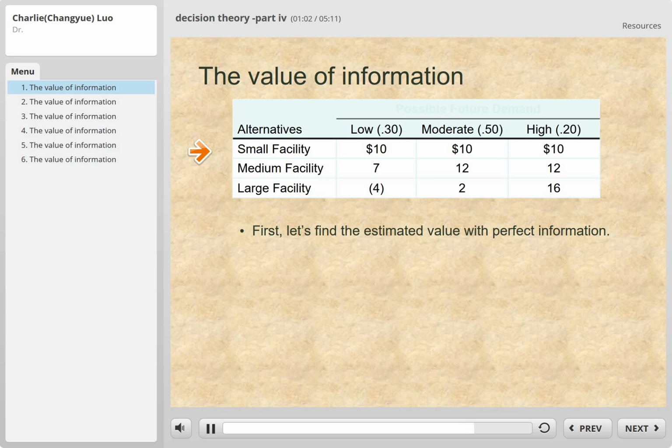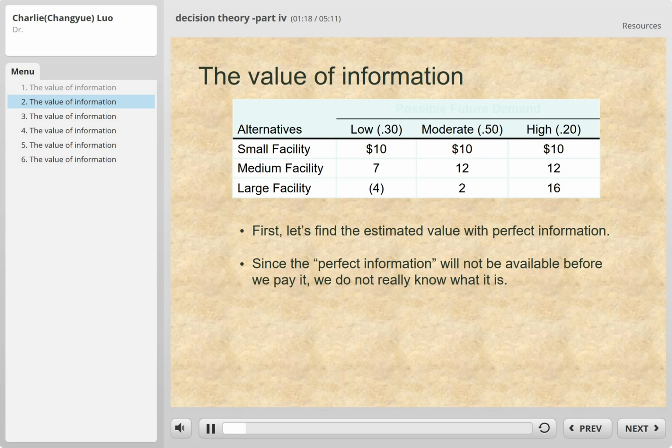which means if that person who shows up, what he claimed was that he had perfect information, if that perfect information is true, what is the estimated value? The difficulty here is, before we pay, that information is not available to us because that person is not going to give it to us if we don't pay. However, if we do not know what it is, how can we evaluate the value of this piece of information?